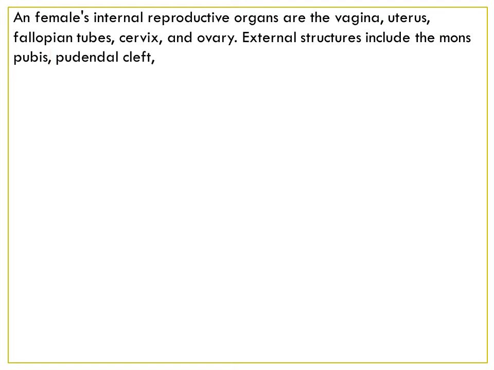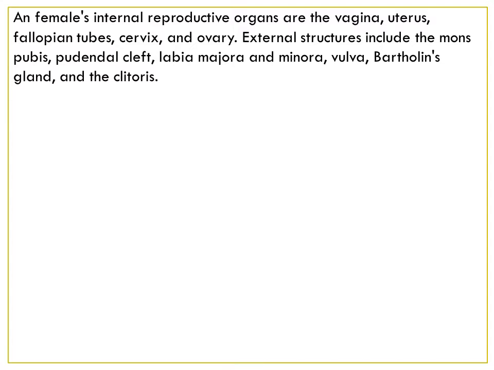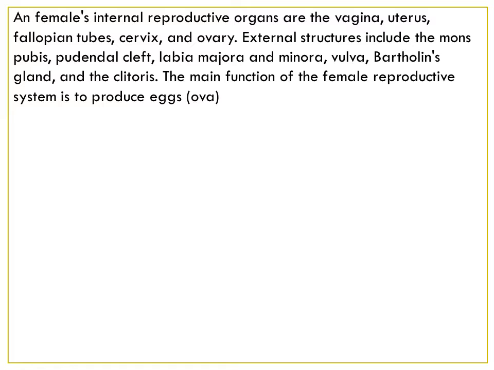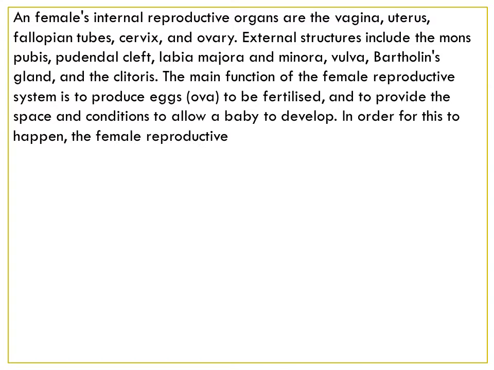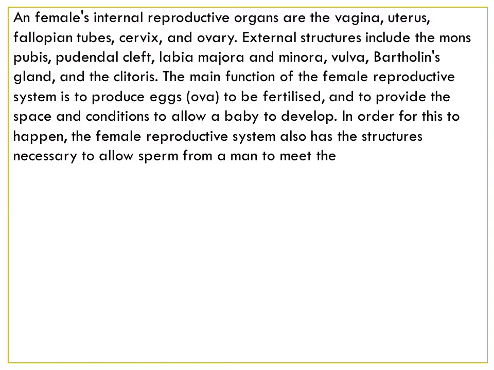Female internal reproductive organs are vagina, uterus, fallopian tube, cervix, and ovary. External structures include the mons pubis, pudendal cleft, labia majora and minora, vulva, Bartholin's gland, and clitoris. See the diagram, all of you can understand the names.